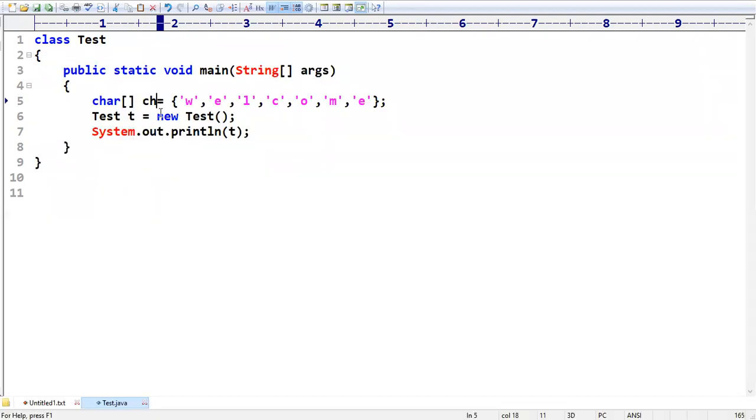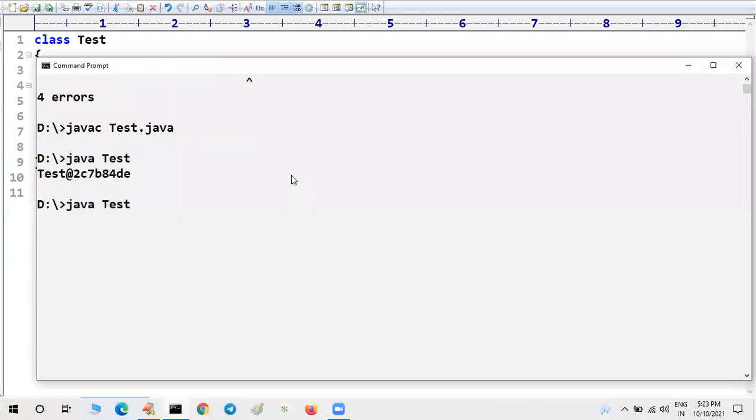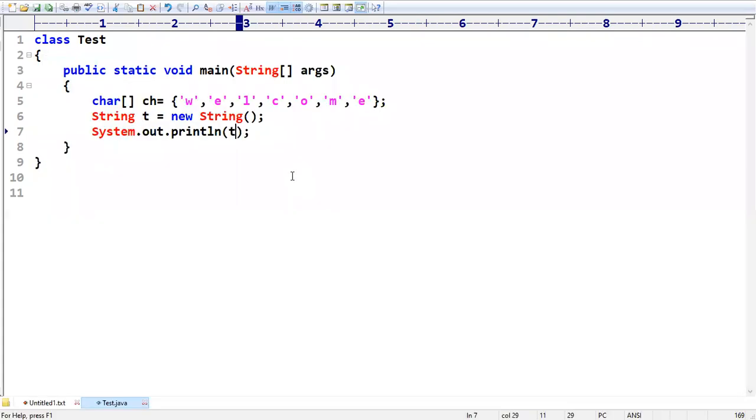Forget about that. But when you are creating a string object and you print it, it is not printing such information. It is printing the content. I hope you know this concept is nothing but the toString method. What is the purpose of the toString method?